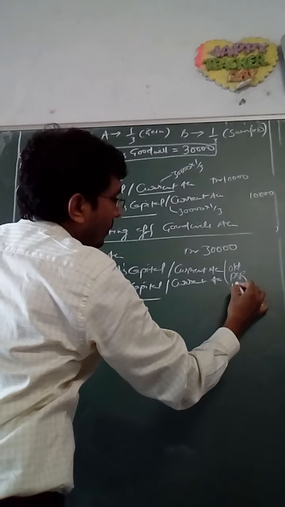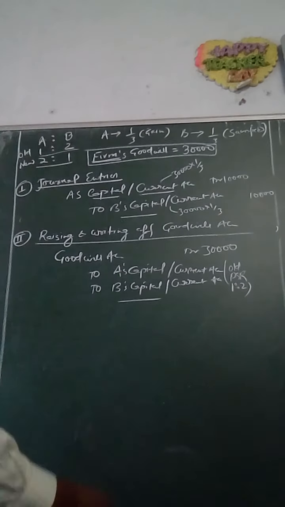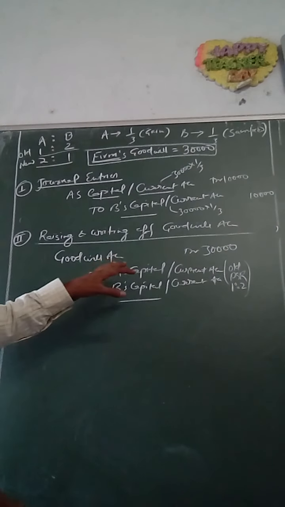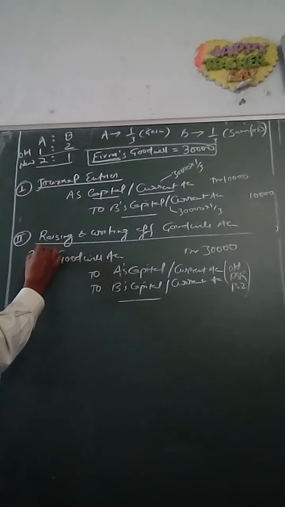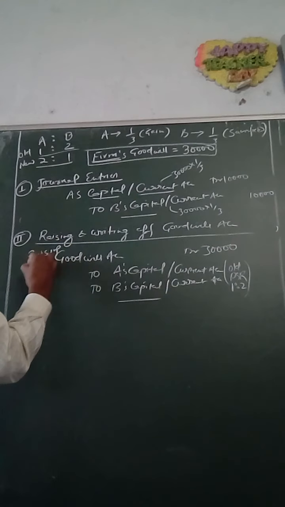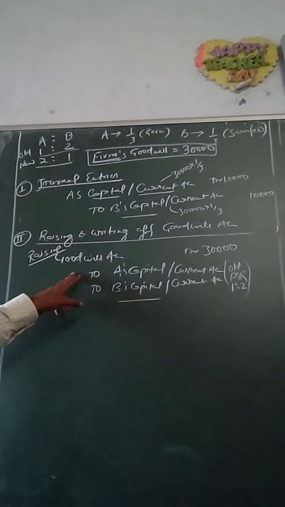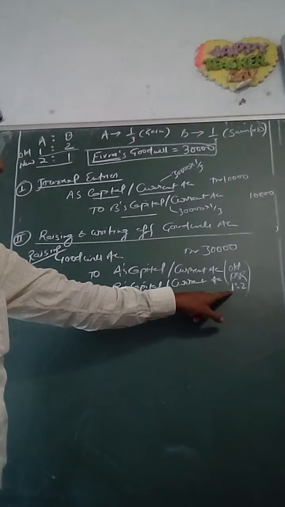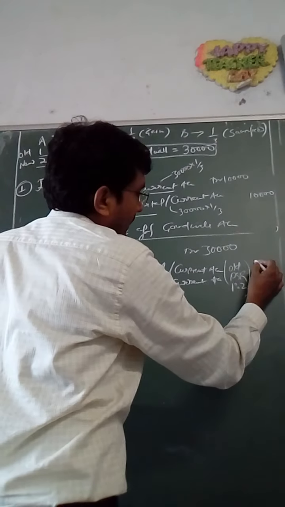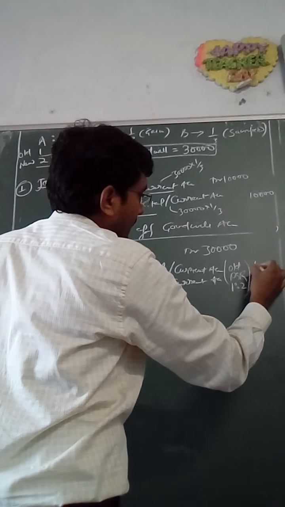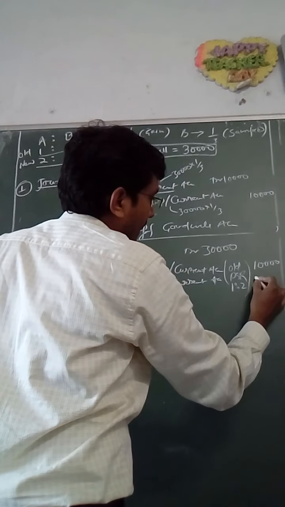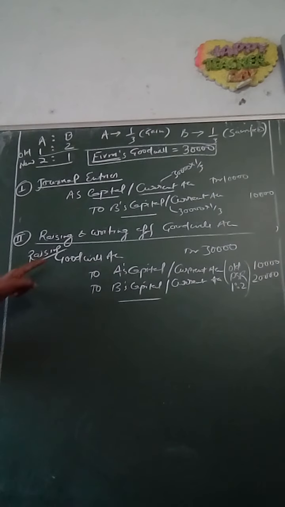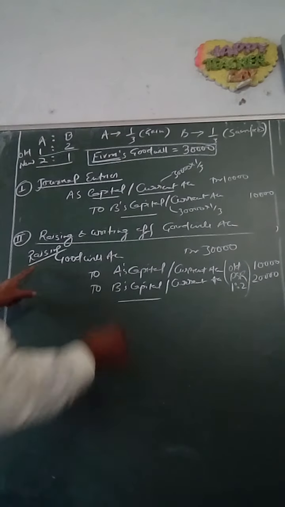and the old PSR is 1:2. So this raising of goodwill will be done. We are raising the goodwill, that is we are recording the goodwill. This recording of goodwill will be done in old PSR, and the amount will be credited to A's capital is 10,000 and for B is 20,000. So first entry that we pass is